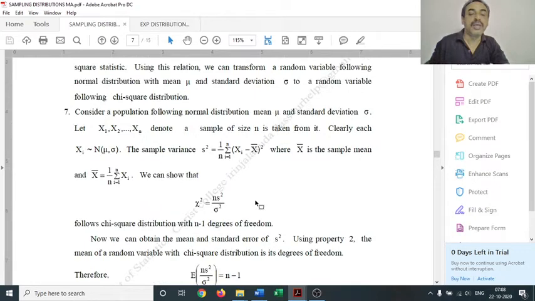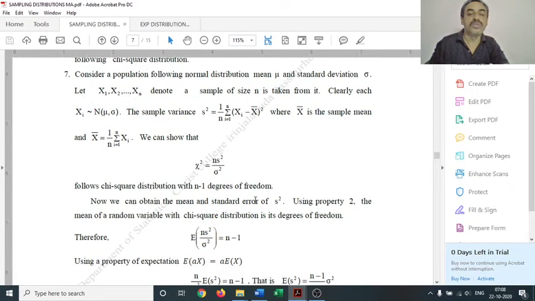Next, we consider the role of chi-square distribution in sampling distribution. For that, we consider a sample drawn from a normally distributed population. So the sample is represented by the set of variables x1, x2, etc., xn. The normally distributed population has mean mu and standard deviation sigma.